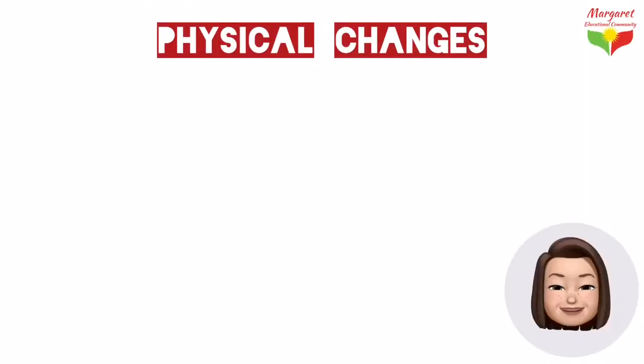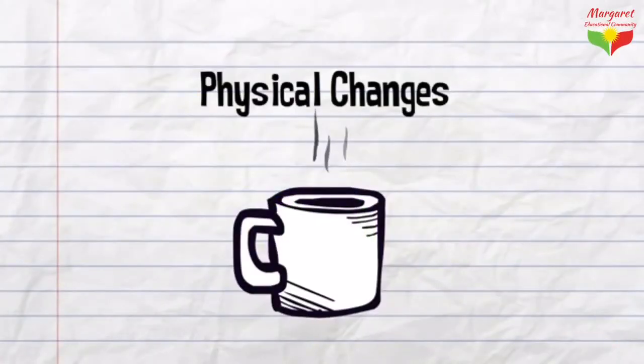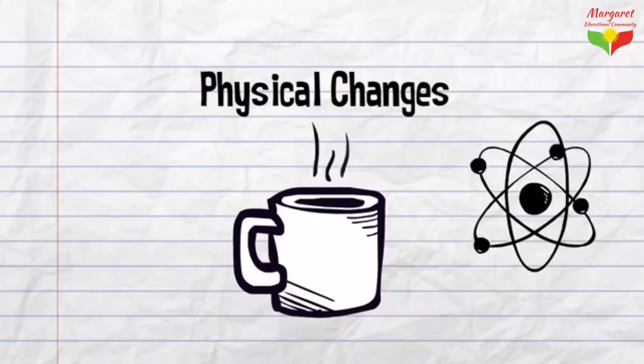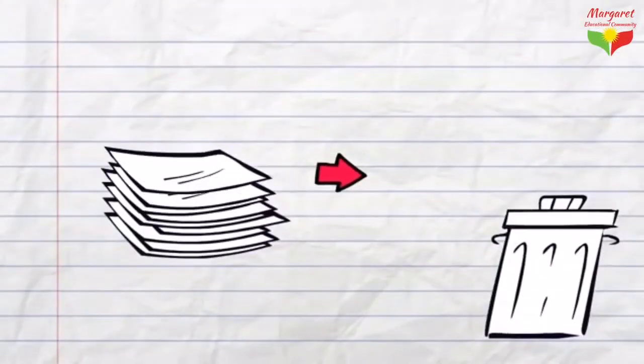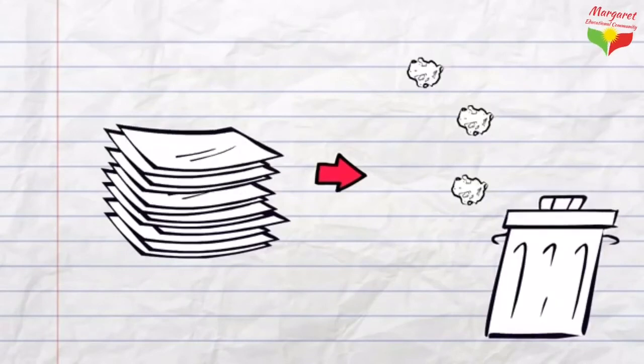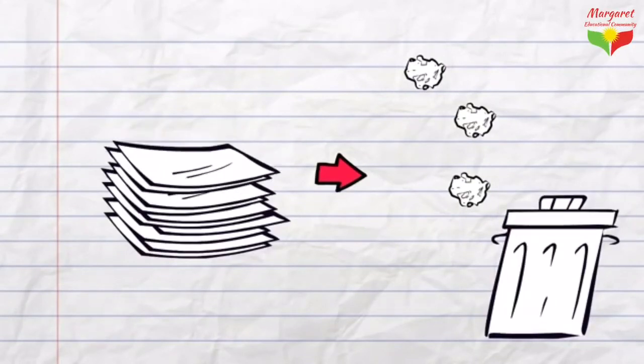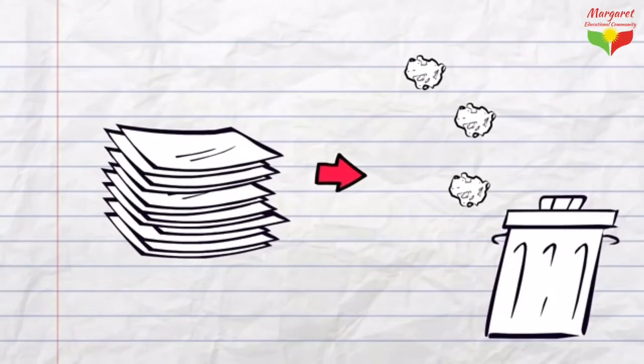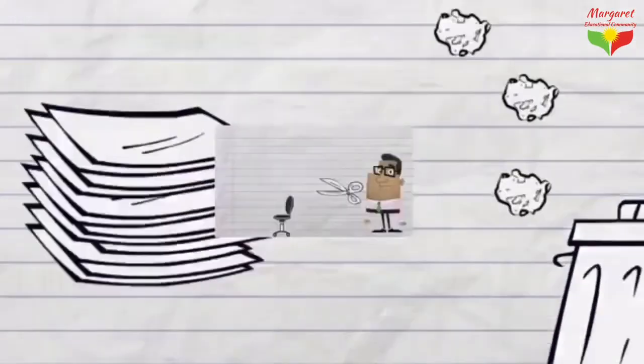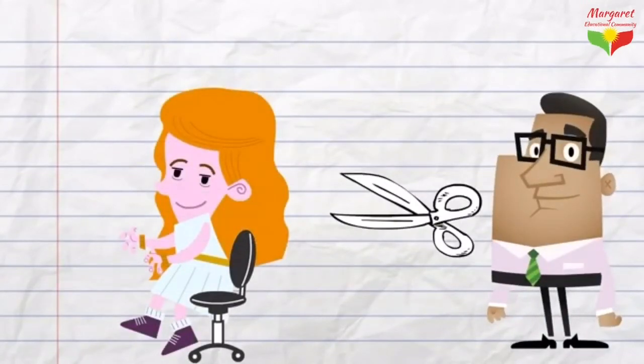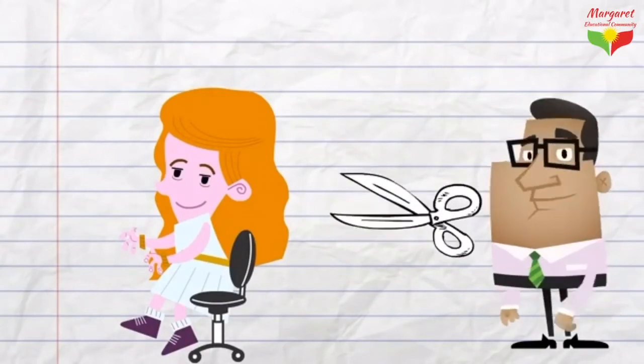Hooray! Now that we learned about the physical properties, let's have a talk about physical change. What is physical change? Physical changes are changes in appearance only. A new substance is not created and chemical bonds are not formed or broken. For example, take this stack of paper and cut it up into smaller pieces. That is a physical change. It still has the same properties as the original paper. It's still paper. Cutting someone's hair is a physical change because you are changing the appearance, right? And the hair has the same properties as the original hair.